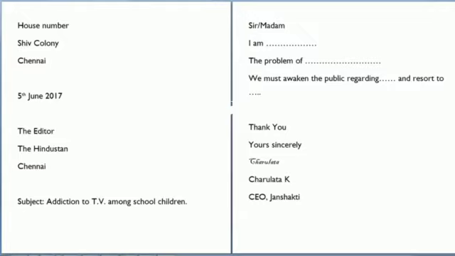Okay, and after the sender's address we have to leave one line and then put down the date, and date must be in this format, that is, first of all we will put down date, then month, and then the year. Okay, and after the date we have to leave one line and then we will write the receiver's address. Suppose we are going to write a letter to the editor, so we will write the editor and then the name of the newspaper and then the name of the city.